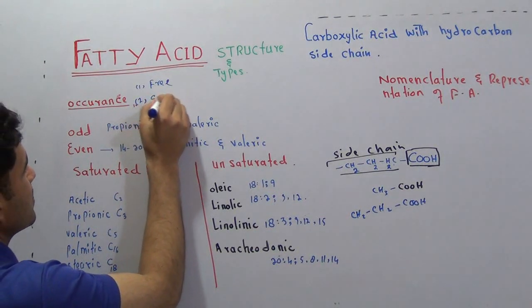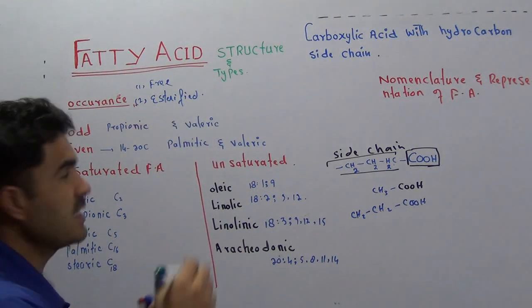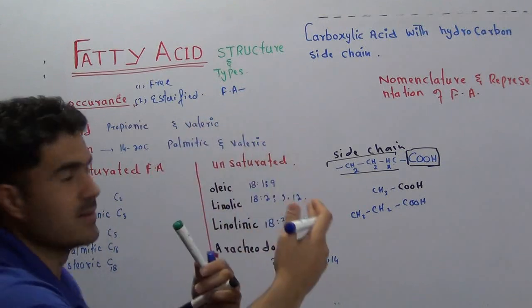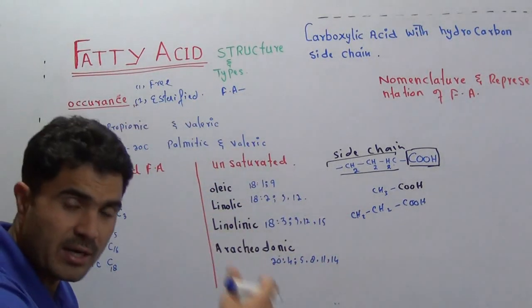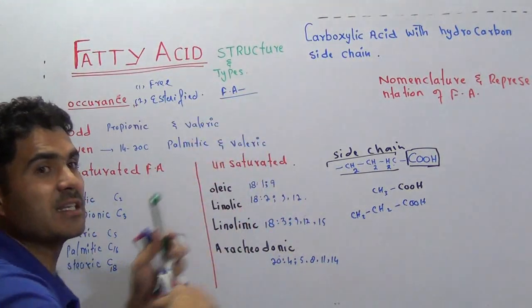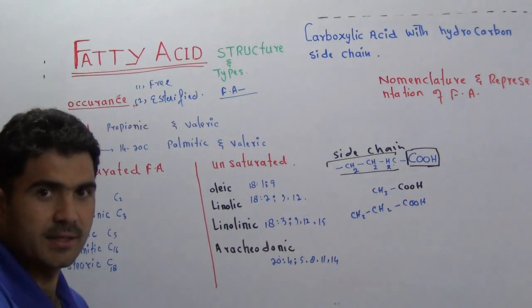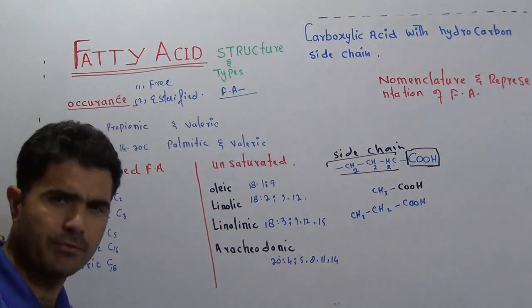Combined means esterified form. Esterified means the fatty acid is linked with something else, some alcohol, glycerol, a carbohydrate, a protein, anything else. So this will be called the esterified form. Most of the fatty acid in our body is in esterified form. However, some of the fatty acid is also in free form.